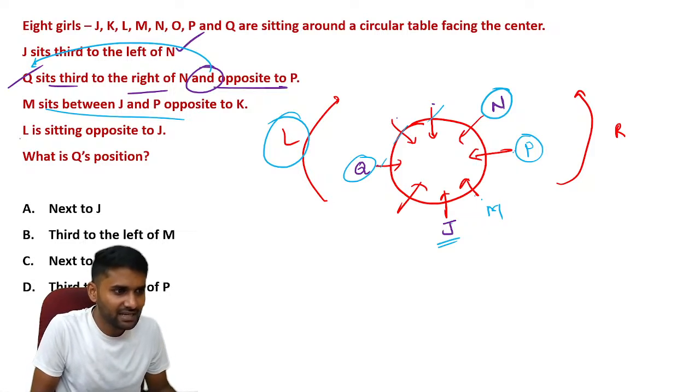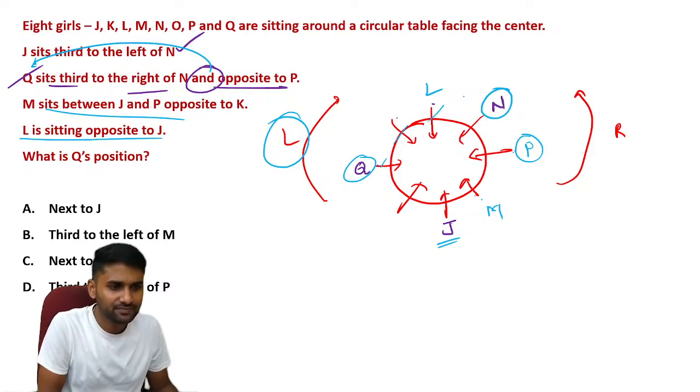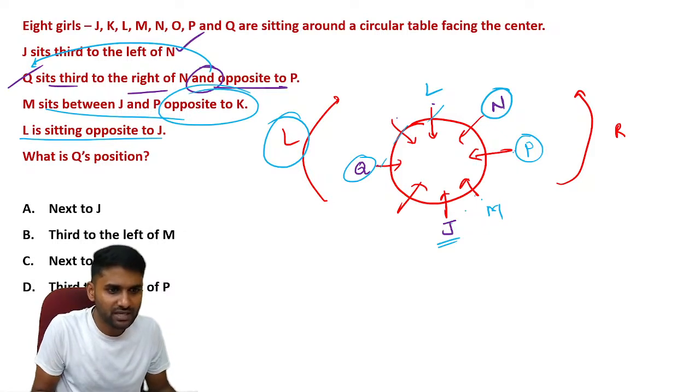Next data, L is sitting opposite of J. Let's fix L here. Next information, we have one more data: M sits between J and P, and M is opposite to K. And there is one alphabet left.